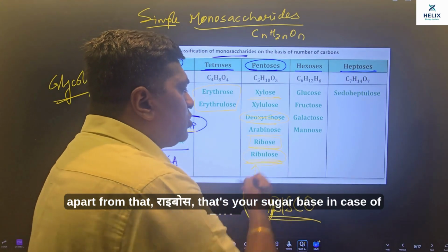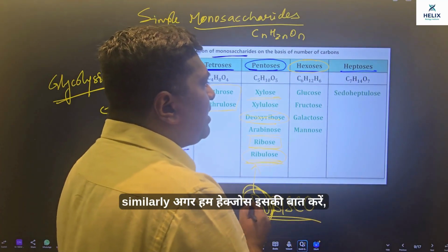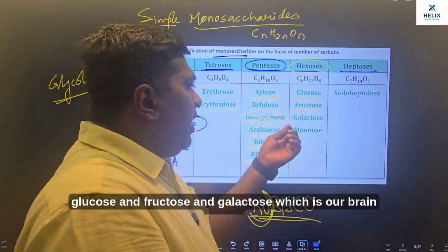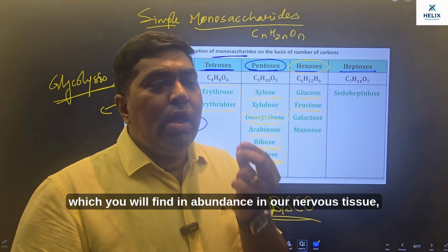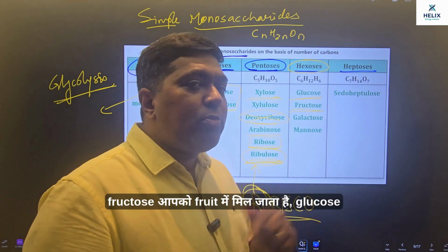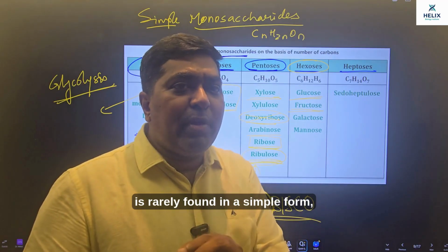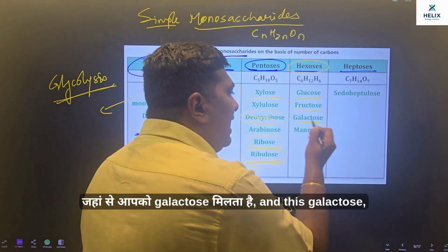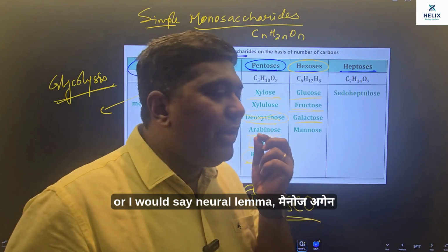Apart from that, ribose, that's your sugar base in case of RNA. Similarly, अगर हम hexoses की बात करें, definitely we are going to discuss in detail about glucose and fructose and galactose, which is our brain sugar, which you will find in abundance in our nervous tissue. Galactose आपको as it is simple form में नहीं मिलने वाला. Fructose आपको fruit में मिल जाता है. Glucose आपको काफी सारे प्रोडक्ट में मिल जाता है. But galactose is rarely found in a simple form. It is always available in the lactose form, जहां से आपको galactose मिलता है. And this galactose is one of the very important components of our neural tissue, or I would say neurolemma.